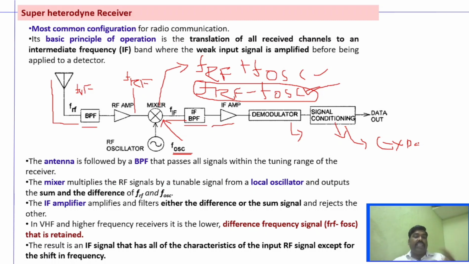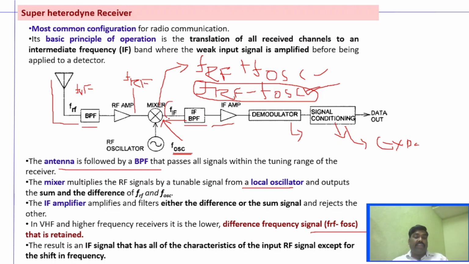So whatever I said is what is explained in points here. You can see the antenna is followed by the RF filter, which will be tuned to a particular frequency, and then you will use a local oscillator signal to obtain the intermediate frequency, and that intermediate frequency is bandpass filtered, and then we will select only the low frequency, because in any VHF and high frequency receivers, you will select only the low frequency signal.